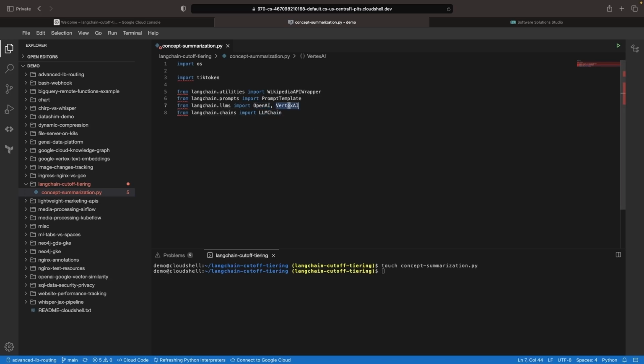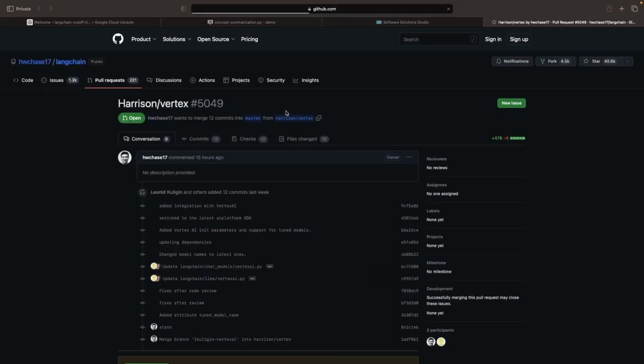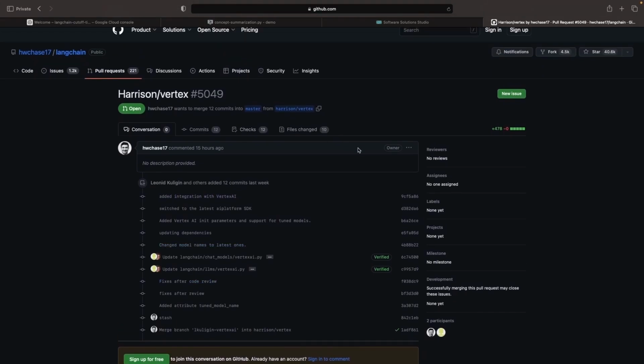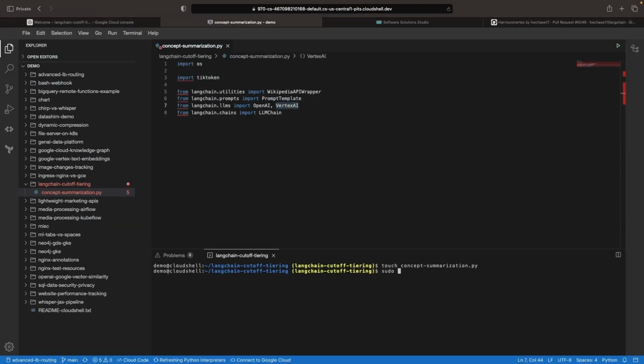Now I've got both OpenAI and Google's latest LLMs here. However, at the time of this recording, the Vertex AI LLM is actually in a pull request and it hasn't yet merged. So we're going to use a little bit of an unusual pip installation to get this package so that we have the Vertex AI capabilities in Google's LLM, even though this hasn't been released yet. Almost certainly, when you're watching this video, this will have been released, and so you can use the usual pip installation methods. Let's go ahead and install the libraries that we need.